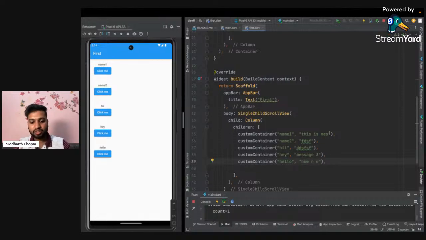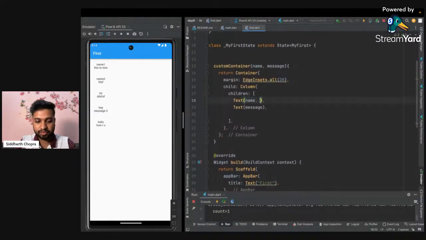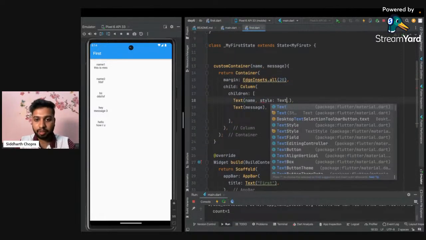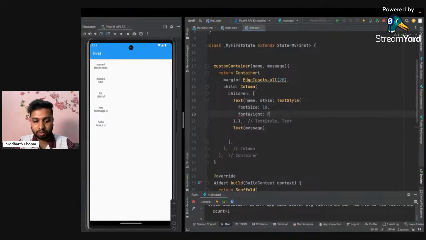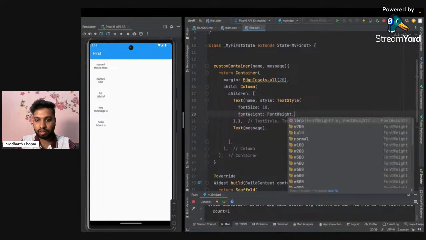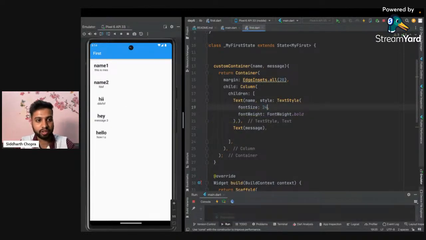So I've added a few messages here. As soon as I press Control S, we will get the name and message here. So let's add a better style to it. I will make the name bold, increase the font size to, for example, 18, and set the font weight to bold. Okay, so now we have a name and a message here. Let's increase it more to, let's say, 24.